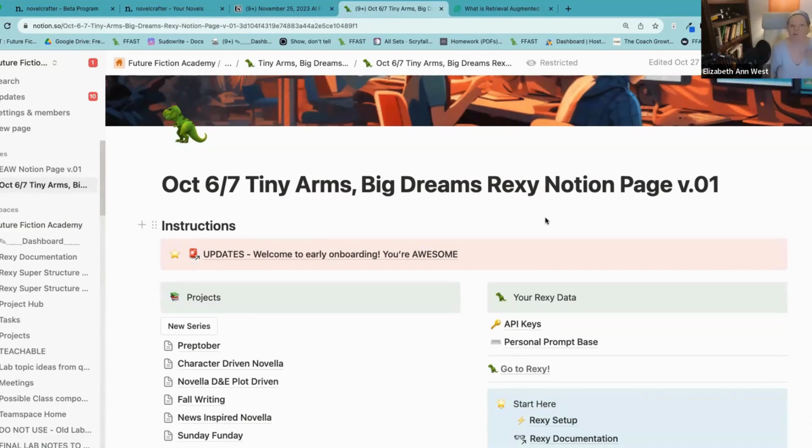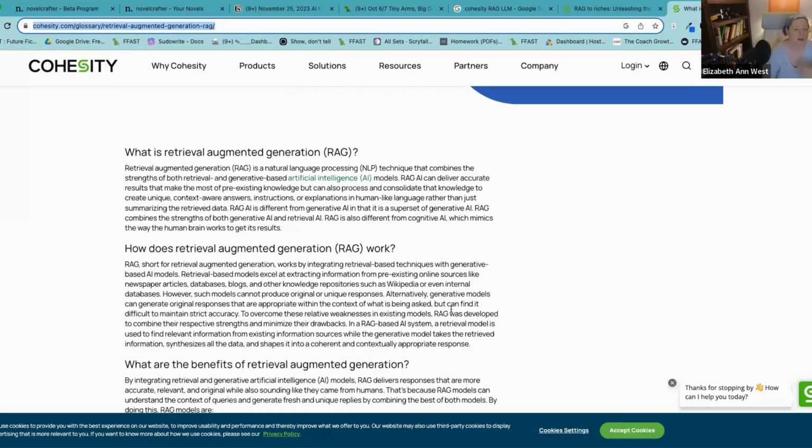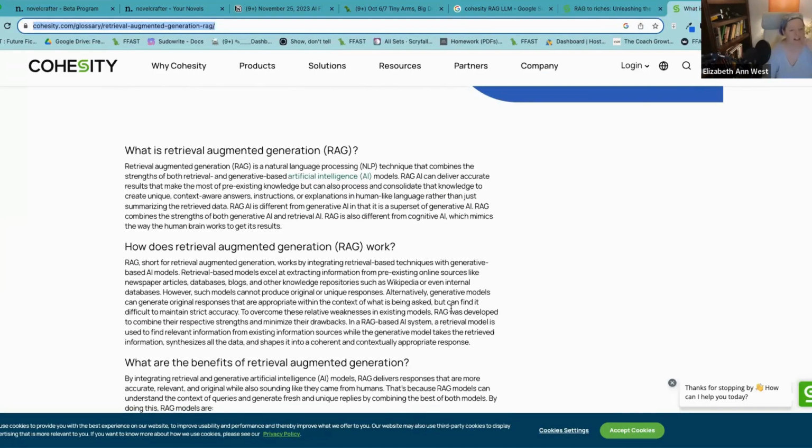RAG mode is Retrieval Augmented Generation. So what is RAG? It's a natural language processing technique that combines retrieval and generative-based artificial intelligence. This is what dawned on me this morning. It is a two-stepper: retrieve the information, now generate cool stuff based on the information you have.